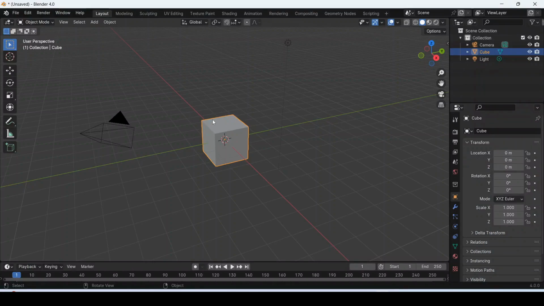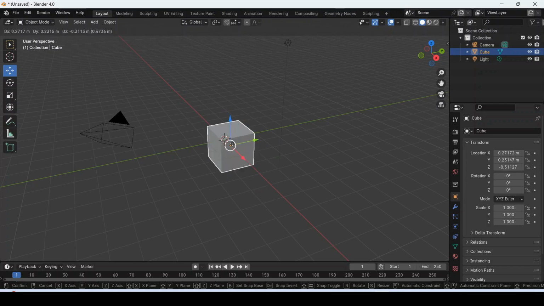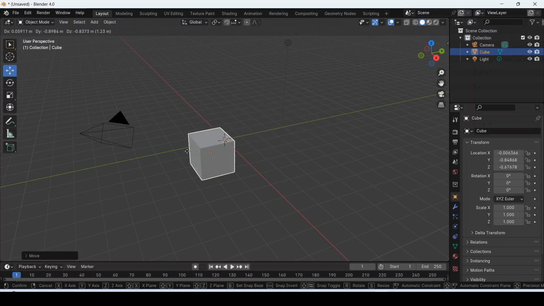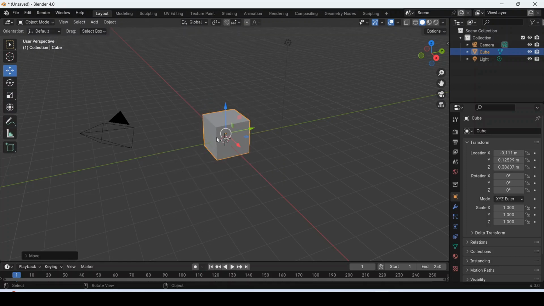How to move an object in Blender? You can use this icon and you can move the object in the X direction, Y direction, and also in the Z direction. Another way to move is to use the hotkey G. Press G on the keyboard and you can move it in any way you like.